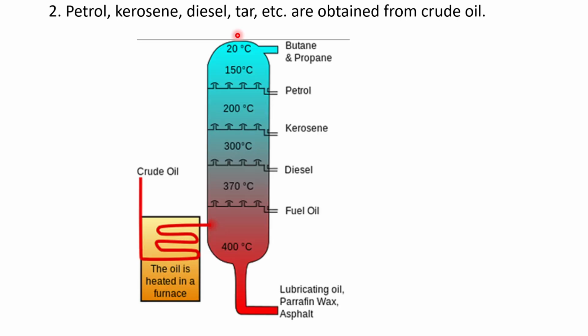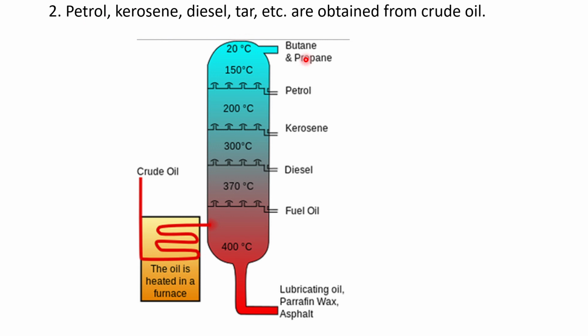Next example is petrol, kerosene, diesel, tar, etc., which are obtained from crude oil. Here you can see this crude oil is also referred to as petroleum. Now mind my words, petroleum is different from petrol. Pay attention. From petroleum or crude oil, we obtain all these constituents: petrol, kerosene, diesel, tar, etc.